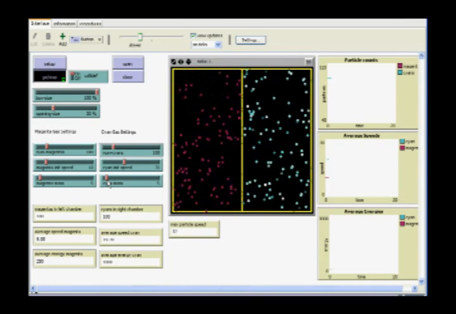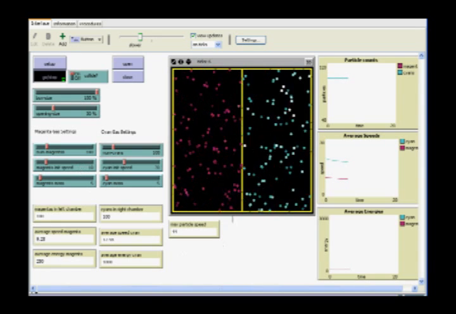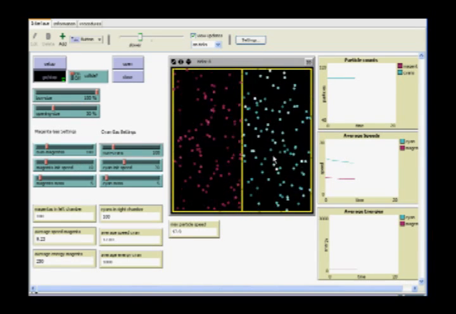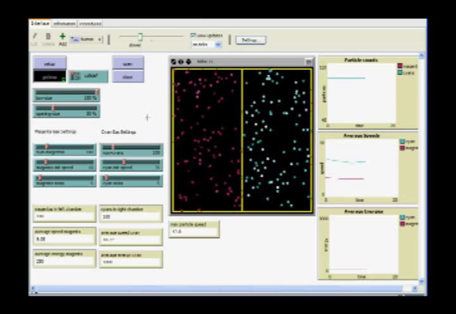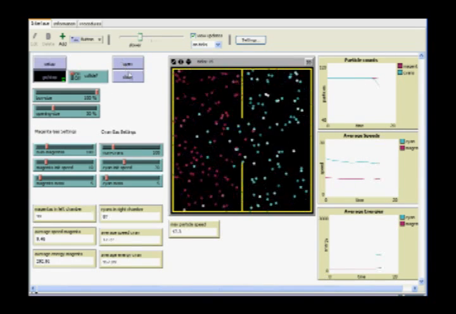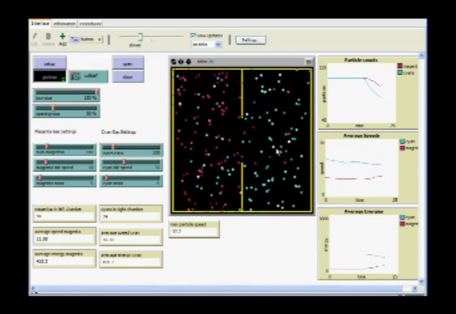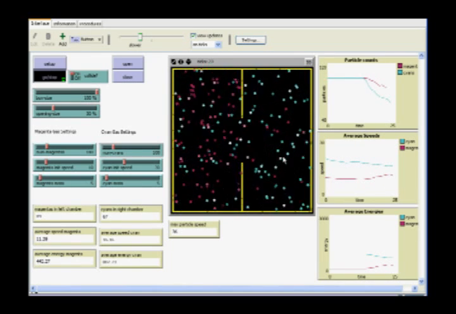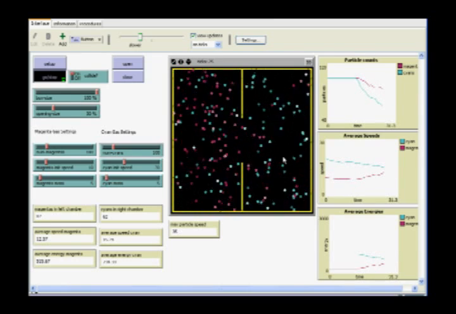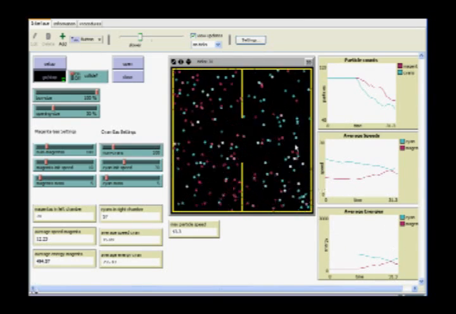Here the two gases have the same mass, but different initial speeds. This corresponds to one being cooler than the other. Now let's watch what happens when we open the port. As the slow particles, the magenta ones on the left, collide with the fast molecules, the cyan ones on the right, there is a net transfer of momentum, so that the average speeds and energies of the two types of molecules equalize. We'll come back to this in more detail in another video.